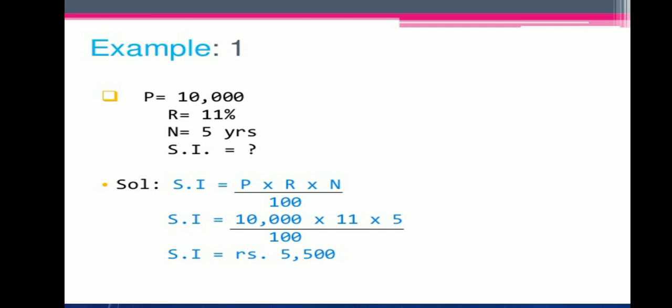If you find any problem, we will be discussing the separate sums in our query class. But first solve the simple sums, then only you will be able to find out what your doubt is, and that will be cleared in your doubt session.